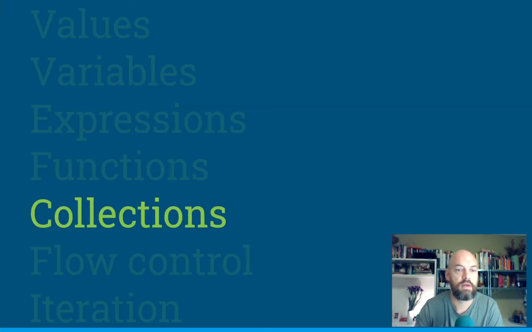Right. Collections. So we've got a function, we've written a function, it's great. And you want to say hello to one person, that's great. You can say, call the hello on Ben. What if you've got 500 people and you want to do that? You don't want to have to type out, say hello, name 500 times. You want to be able to say, for each person in this list, say hello.